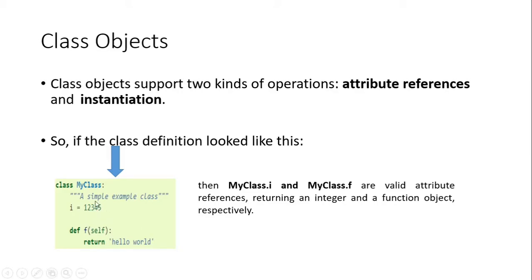Here you can see attribute references. Here we have created a class named myClass, and then myClass.i and myClass.f are valid attribute references, returning an integer and a function object respectively. So this is attribute references.